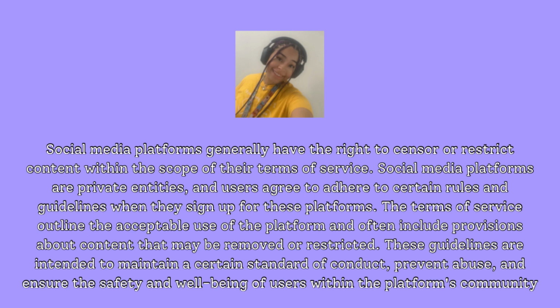Social media platforms are private entities, and users agree to adhere to certain rules and guidelines when they sign up for these platforms. The terms of service outline the acceptable use of the platform and often include provisions about content that may be removed or restricted. These guidelines are intended to maintain a certain standard of conduct, prevent abuse, and ensure the safety and well-being of users within the platform's community.